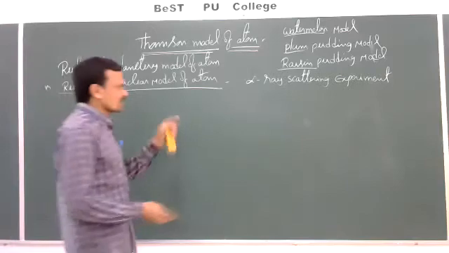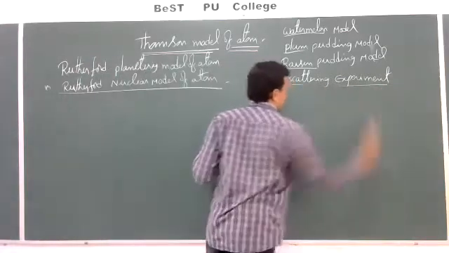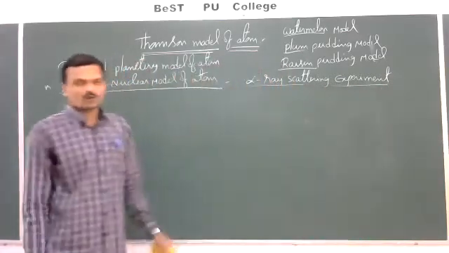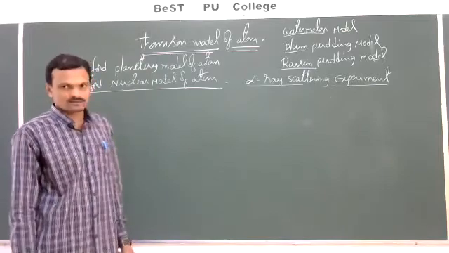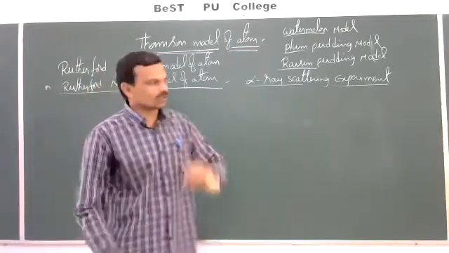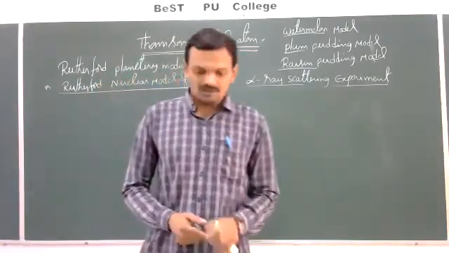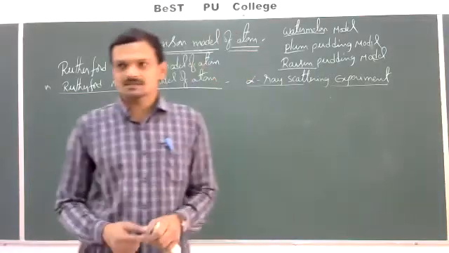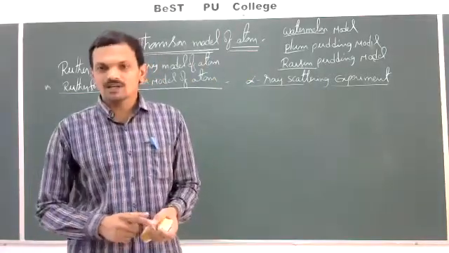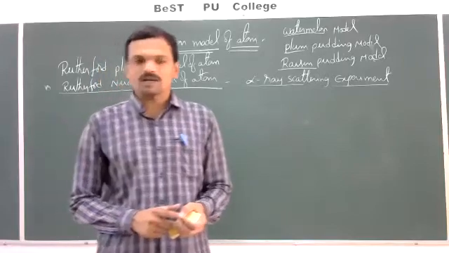So what is this alpha ray scattering experiment? What are alpha rays? Before that, I'll tell you briefly regarding radioactivity, as you have studied already in your earlier classes. Natural radioactivity. What is meant by radioactivity?